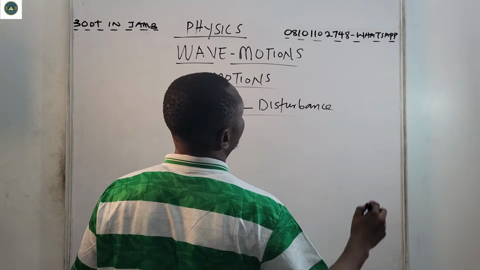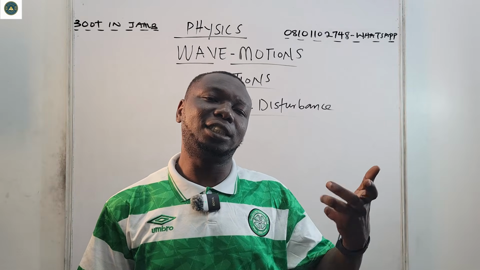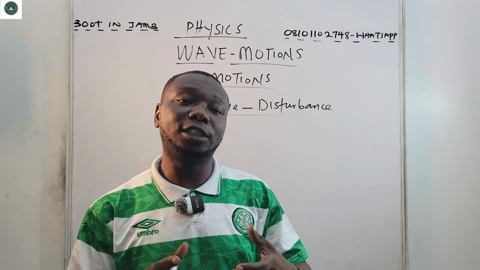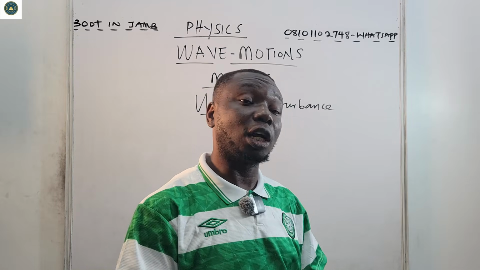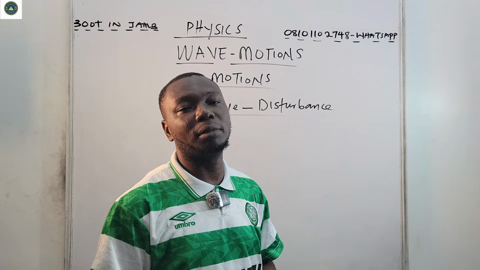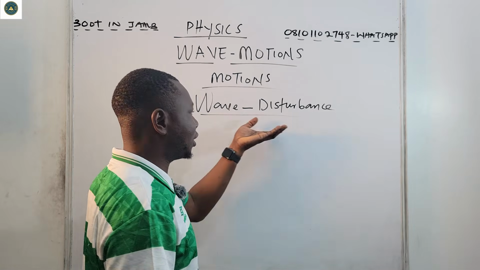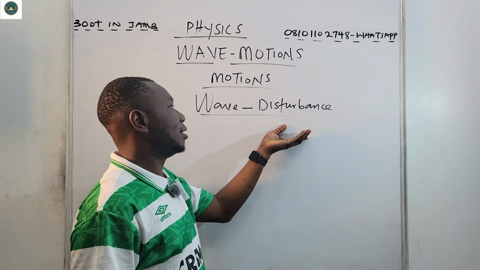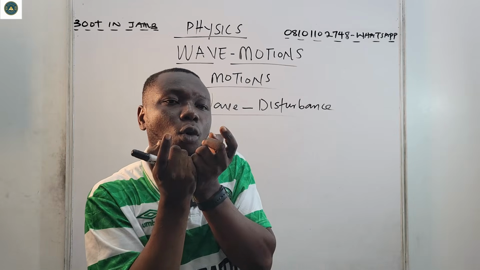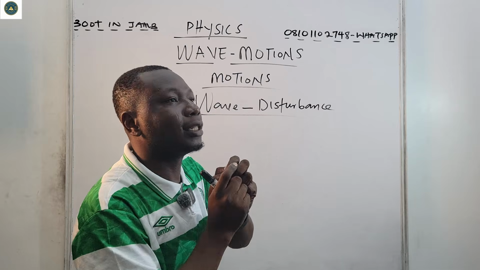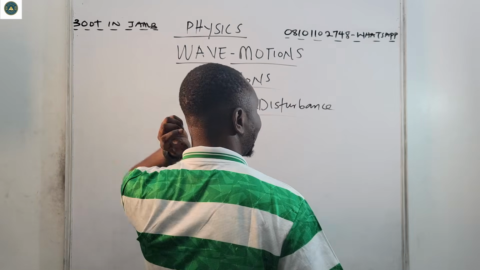Wave is a disturbance that transfers energy in form of kinetic energy from one point to another without causing any permanent displacement to its medium. Wave is a form of vibration or a kind of oscillation that conveys energy from one point to another.